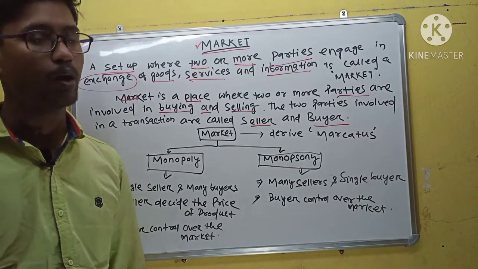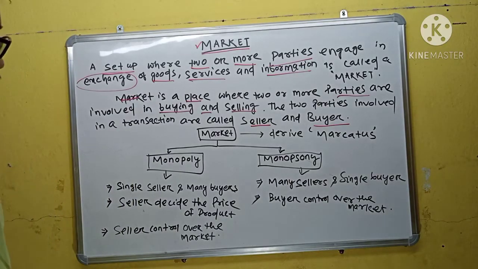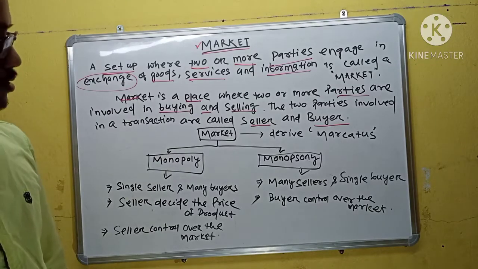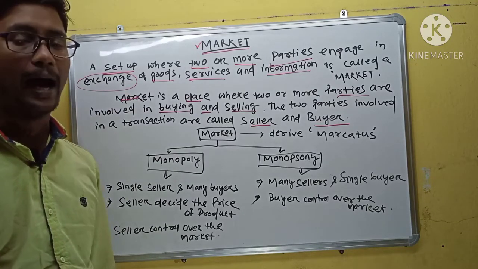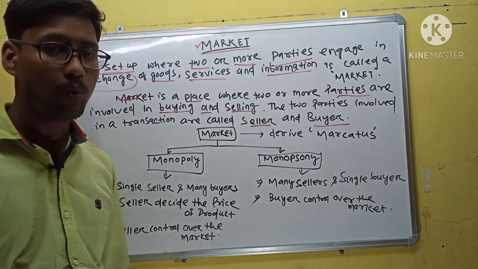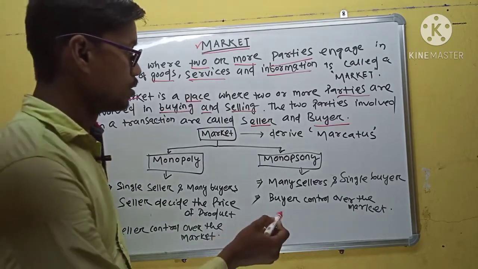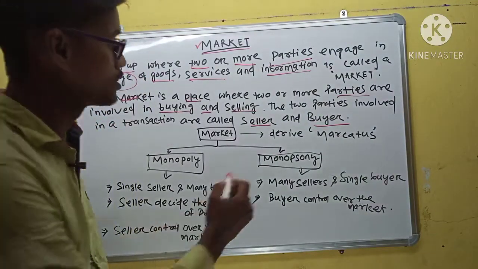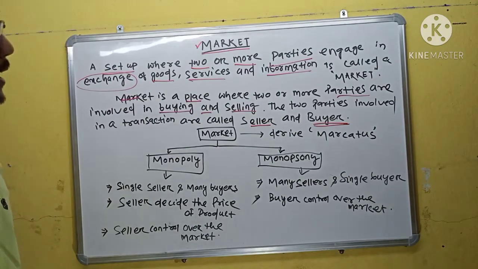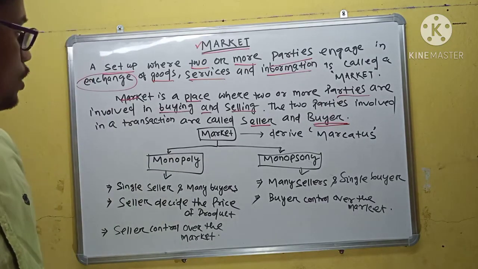There are two parties involved in a transaction: one is buyer and one is seller. So, market is a place where some person goes to buy or sell goods, service or information. The person who sells is called a seller, and the person who buys the service or goods or information is called a buyer. Both are very important for a market.